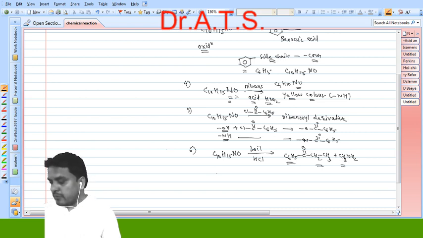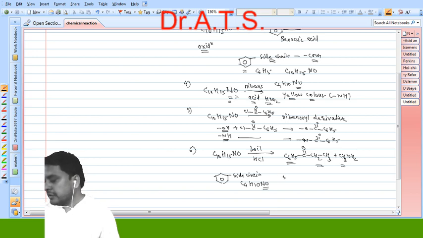Now we know from oxidation that the benzene ring is the main ring in ephedrine along with the side chain. So this side chain has the formula C4H10NO. This nitrogen and oxygen in ephedrine are present in the form of NH and in the form of OH, because they are present only once.